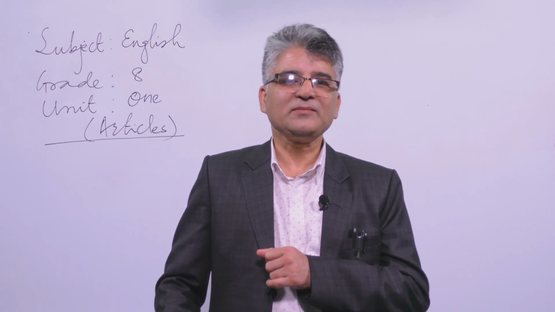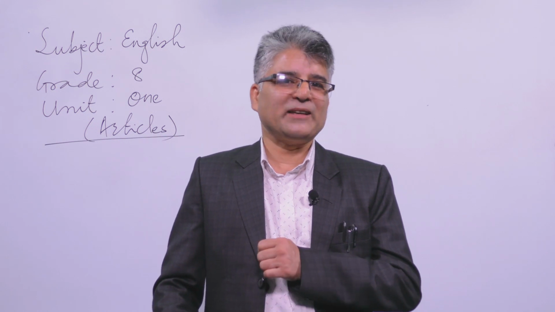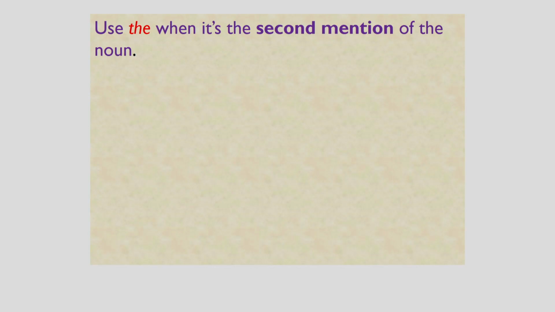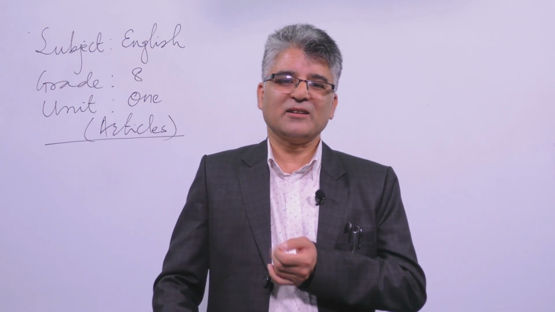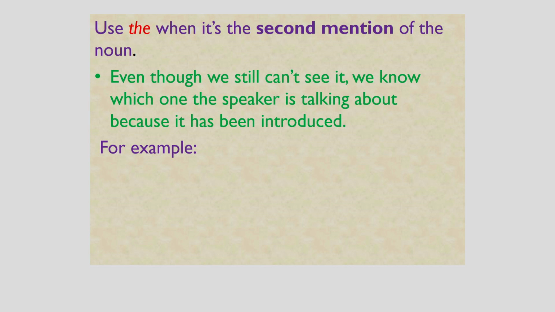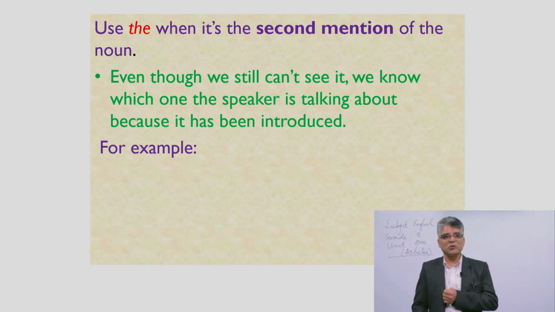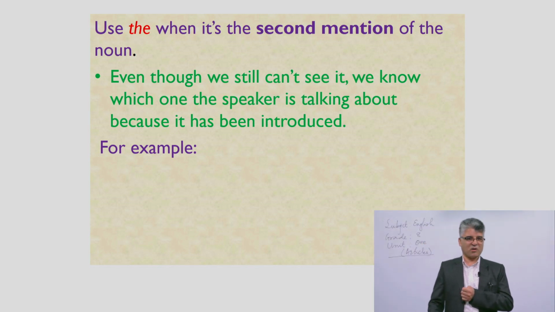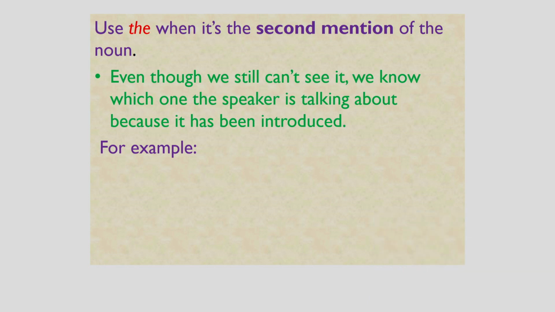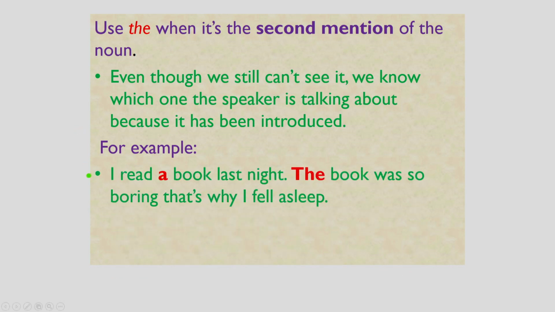Sure. Use the article when it is the second mention of the noun. Even though we can't see it, we know which one the speaker is talking about because it has been introduced already. For example: I read a book last night. The book was so boring that's why I fell asleep.